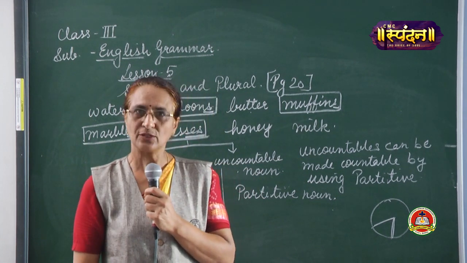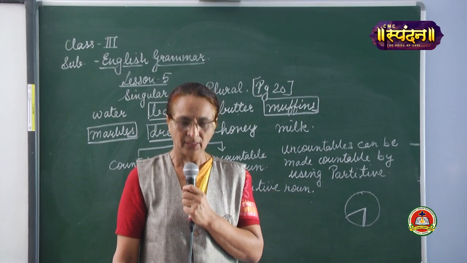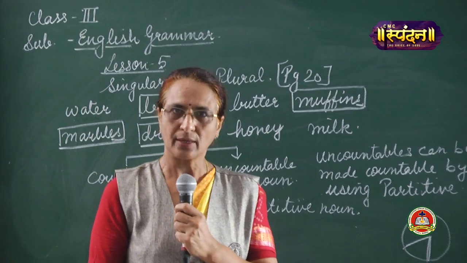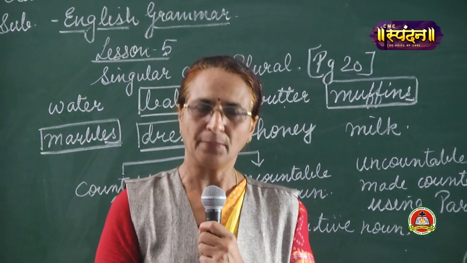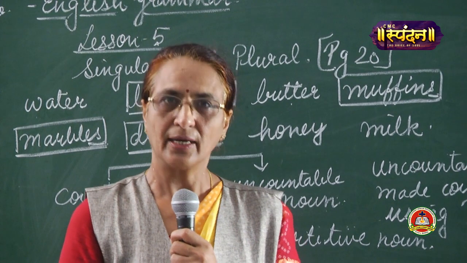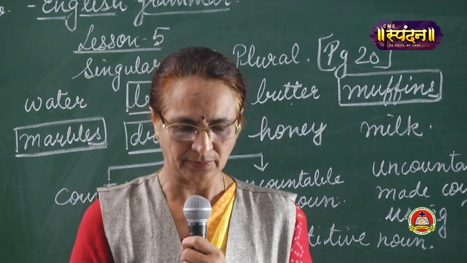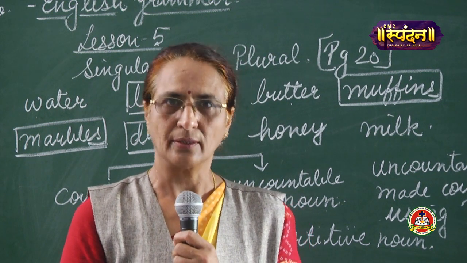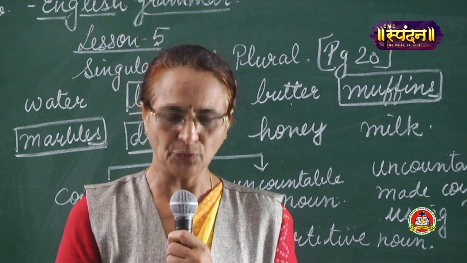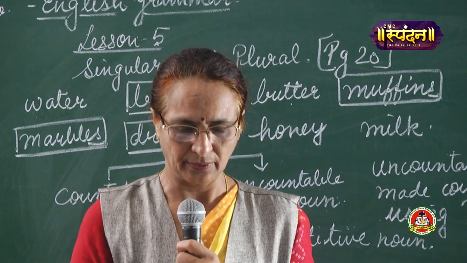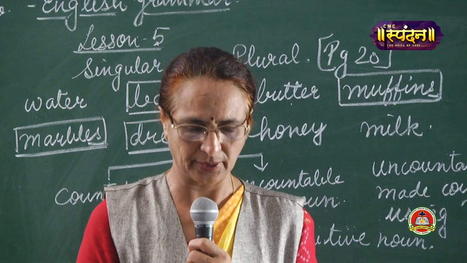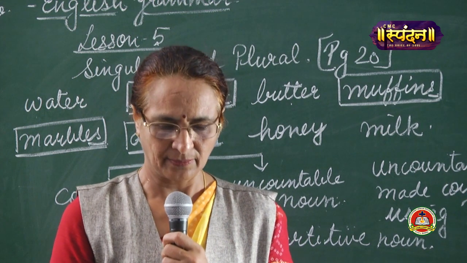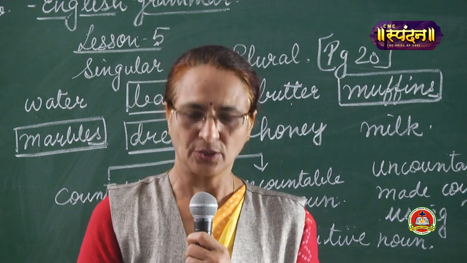Paper, a piece of paper, a sheet of paper, a strip of paper. Rain, a drop, a trickle of rain. Rubbish, a pile of rubbish. Salt, a grain, a pinch of salt. Soap, a bar of soap, a cake of soap. Sugar, you can say a cube of sugar, a spoonful of sugar, a packet of sugar. But as such, you will not be able to count sugar. Thread, again you won't be able to count thread. You have to say a length, a piece of thread, a strand of thread.